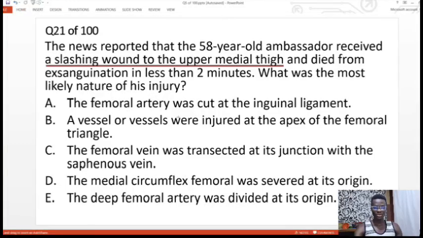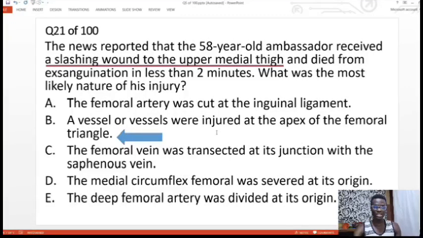The correct answer to the question is option B, which is a vessel or vessels were injured at the apex of the femoral triangle. The apex of the femoral triangle is formed by the meeting point of the sartorius muscle and the adductor longus muscle. And it is at this point that the Hunter's canal, or the subsartorial canal, or the adductor canal, whichever you want to call it, starts from.